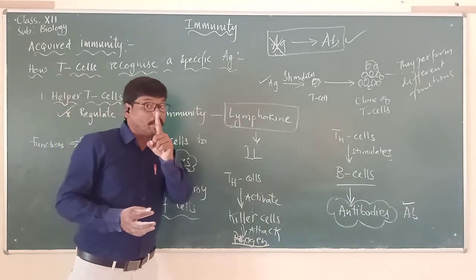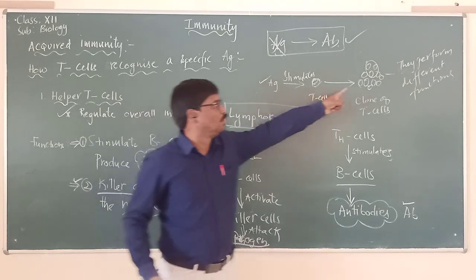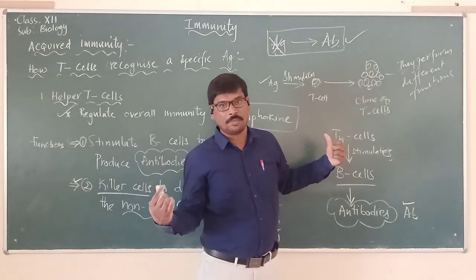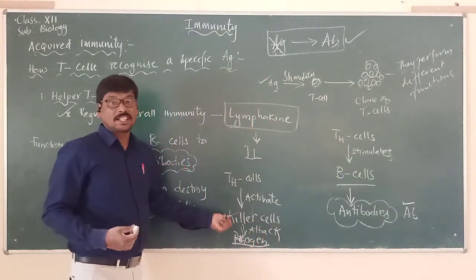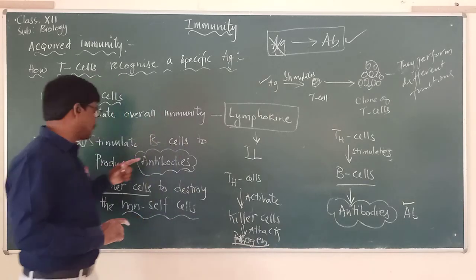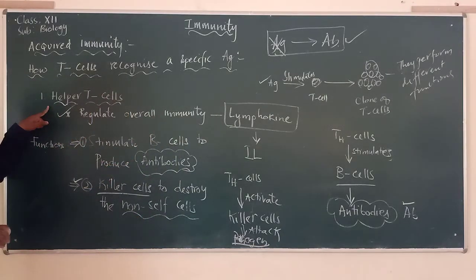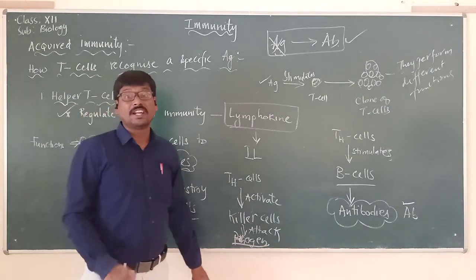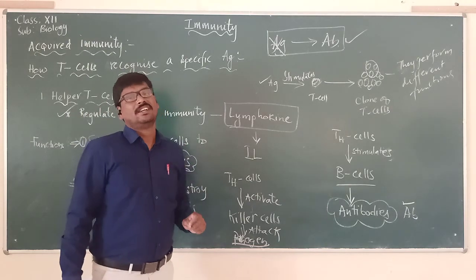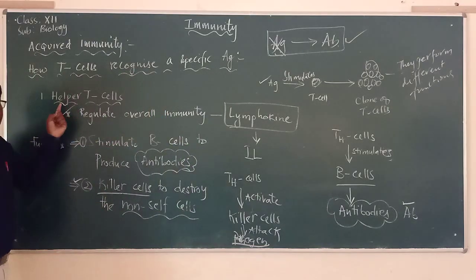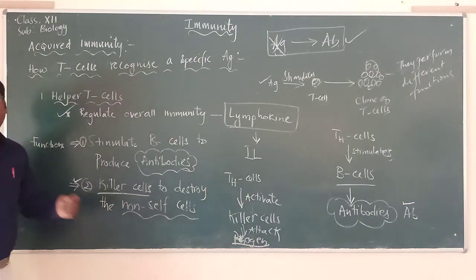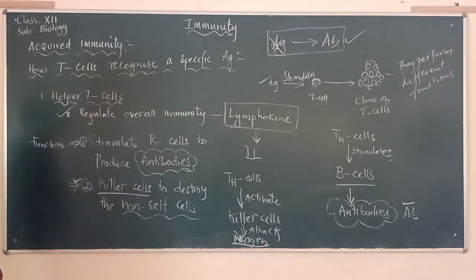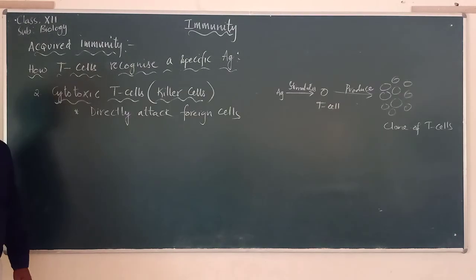So the pathogen is directly destroyed, not the protein. Killer cells are a group of T cells from this clone. The second type we are going to discuss now. These killer cells are stimulated by the first type of cells called T helper cells. Then they go and destroy that particular pathogen which is causing the disease. So that's why we said T helper cells also stimulate the killer cells to destroy the non-self cells.